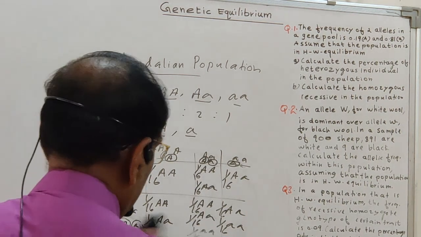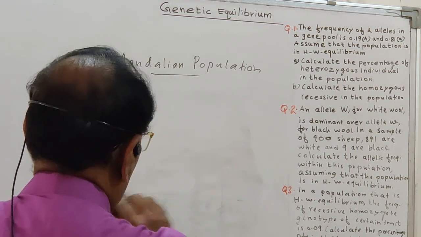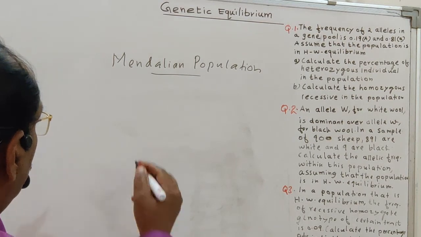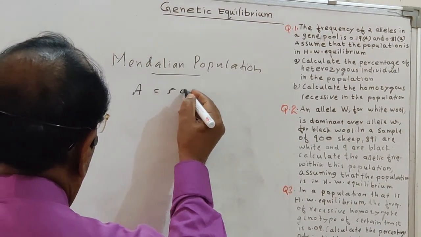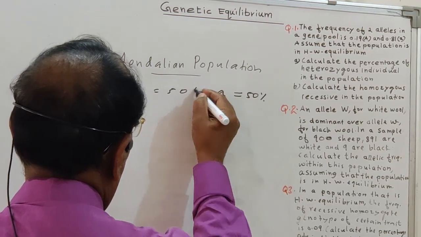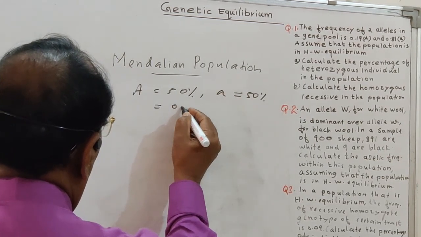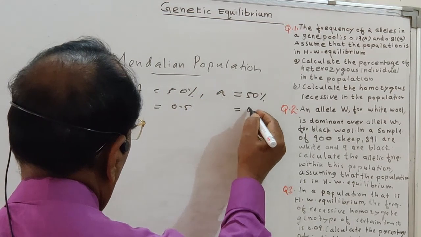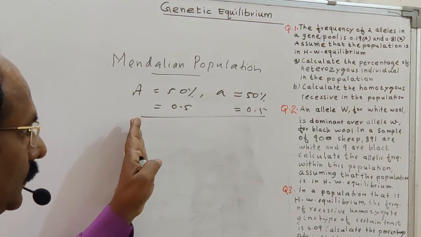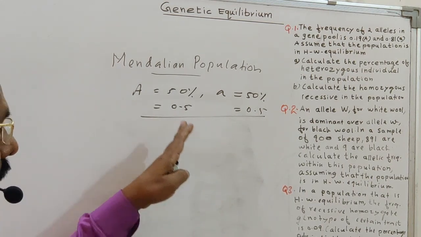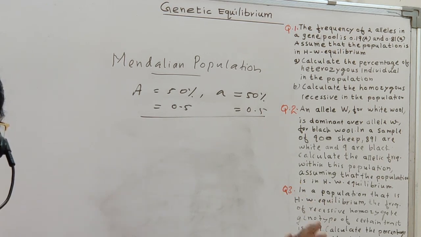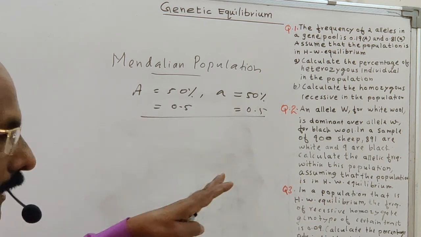Suppose the frequency of A in the population is 50%, and the frequency of small a is again 50%. So this 50% means 0.5, and this is again 0.5. So how does it change? It cannot change. As per the Hardy-Weinberg principle, this frequency cannot change when transferring from one generation to another generation. That is genetic equilibrium.